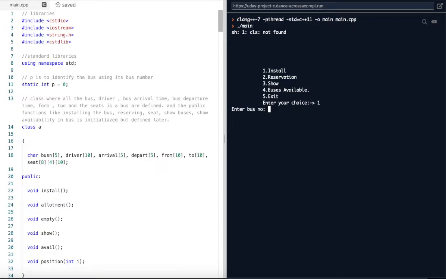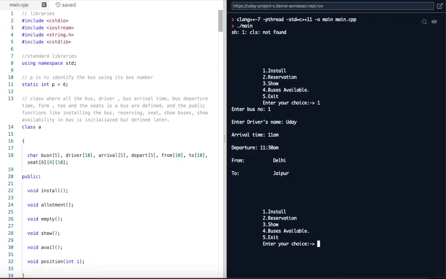So to install the bus, I have to enter number 1 here. After that, it will ask for which bus number you want to install. For that, I will also enter 1. After that, it will ask for the bus driver name. Uday. Arrival time 11 a.m. Departure time 11:30 a.m. It will go from Delhi to Jaipur.